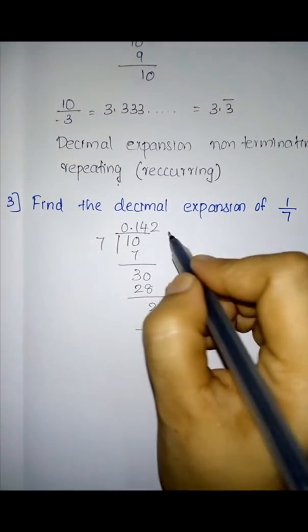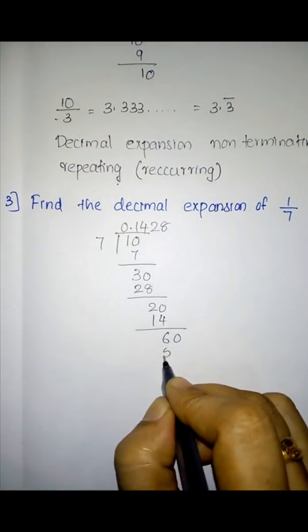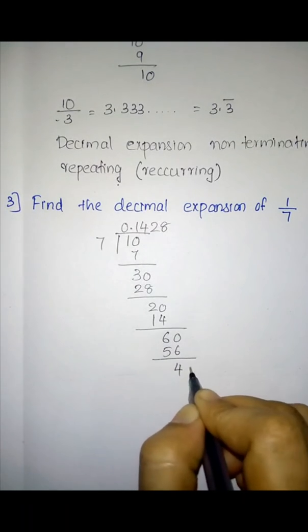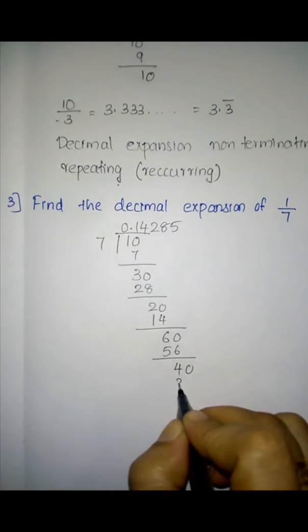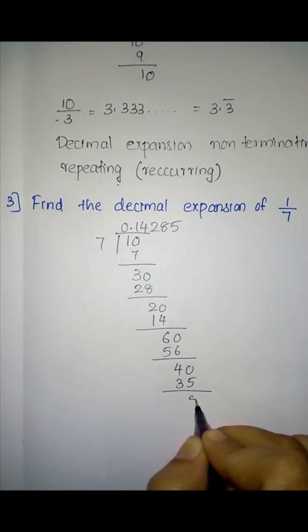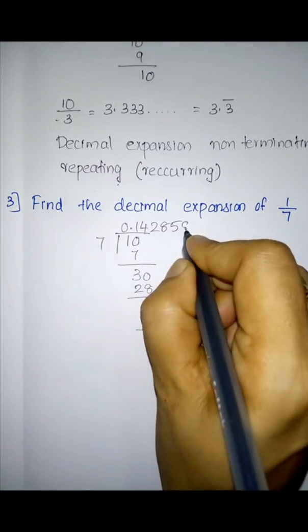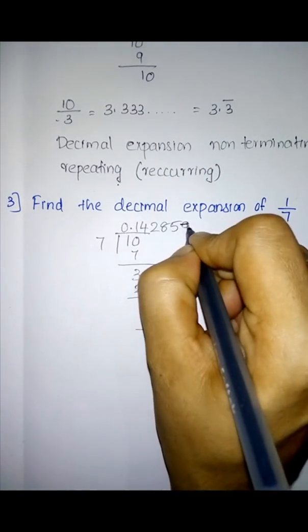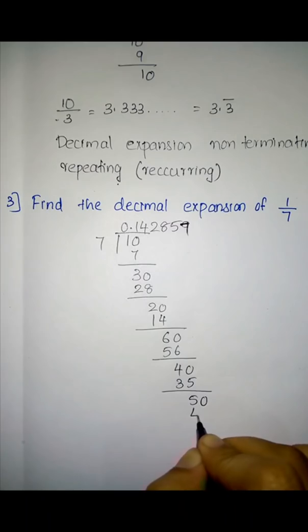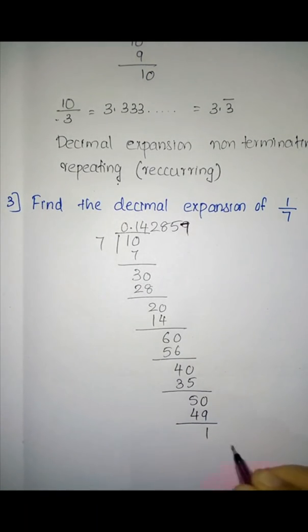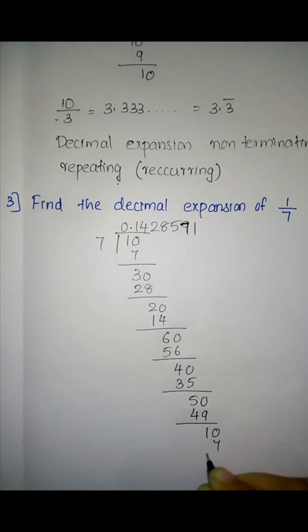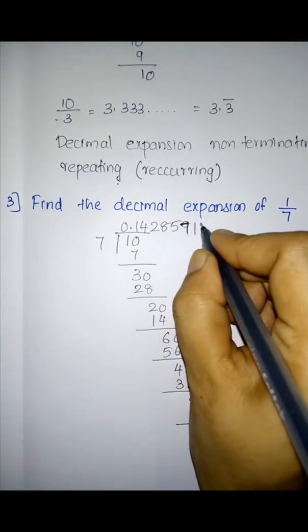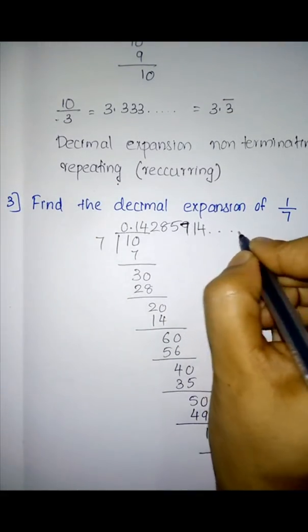So 60. How many times? 8 times, so 56. Then 4, 0. How many times? 5, so 35. Then 50. How many times? 7 times, 7 times 49. So 1, 0, 10. That is 1 time. Then 7. Then 3, 30. How many times? 4. Okay, that is repeating.